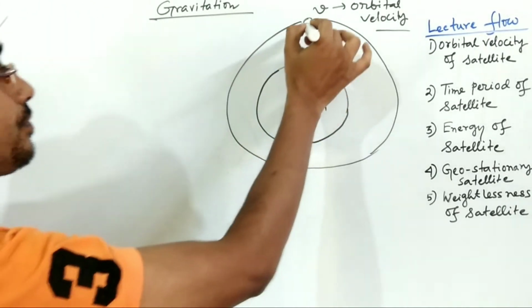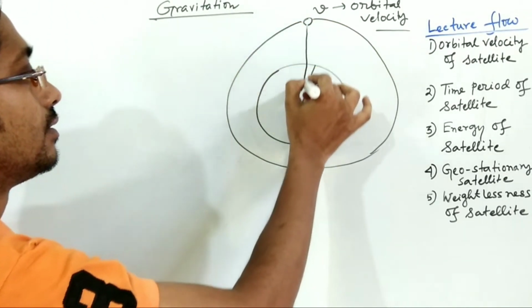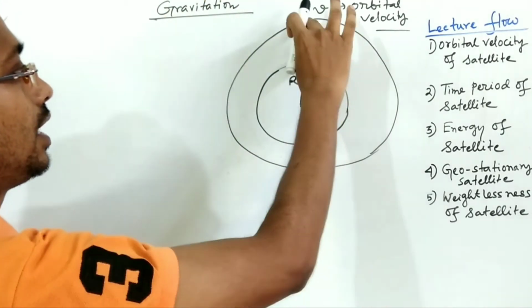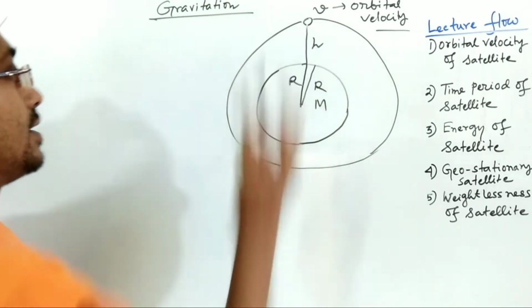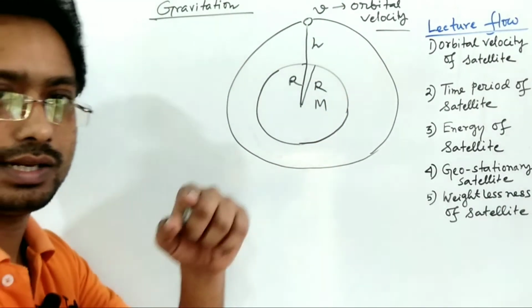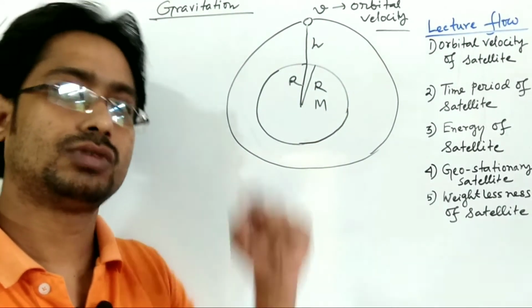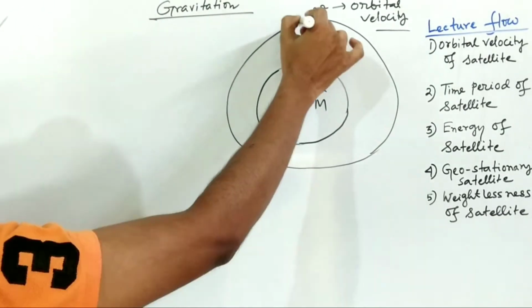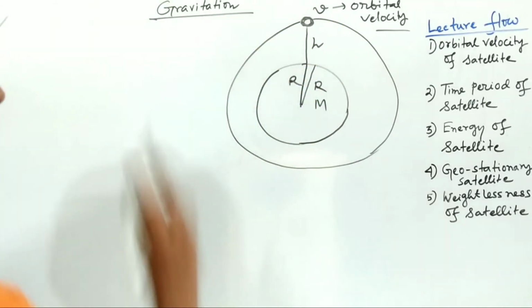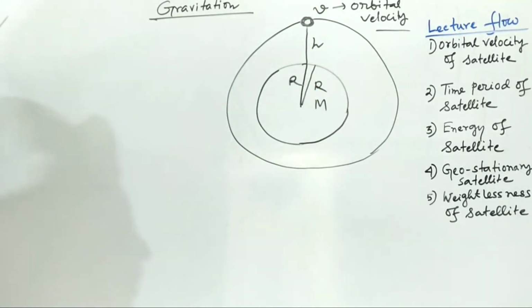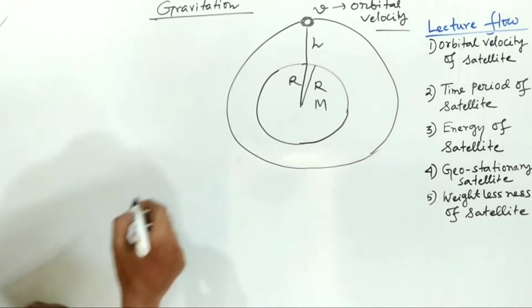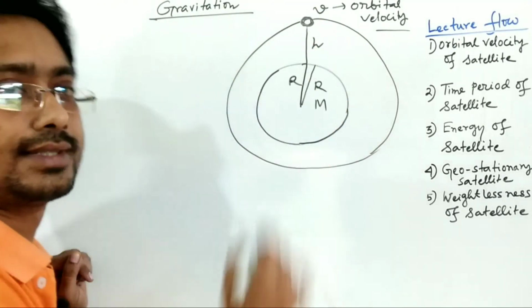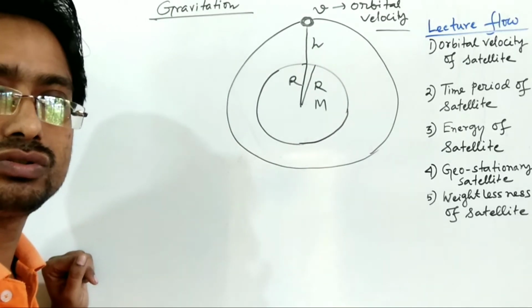Now suppose this will be R also, and this will be h, the height of the satellite from the earth's surface. So the total distance from the center of the earth to the satellite will be R plus h. Now we know the satellite will be attracted towards the earth; that is the gravitational force, and there is a centripetal force also.